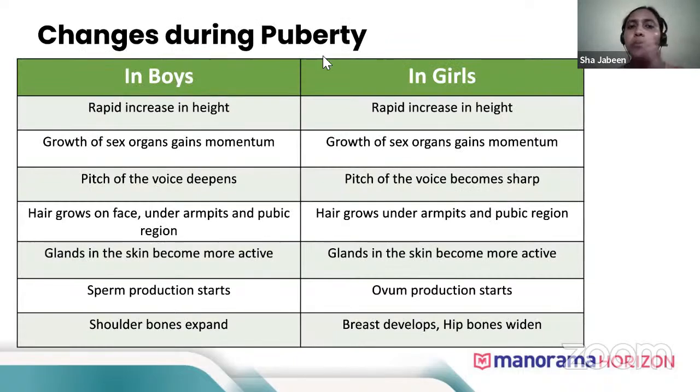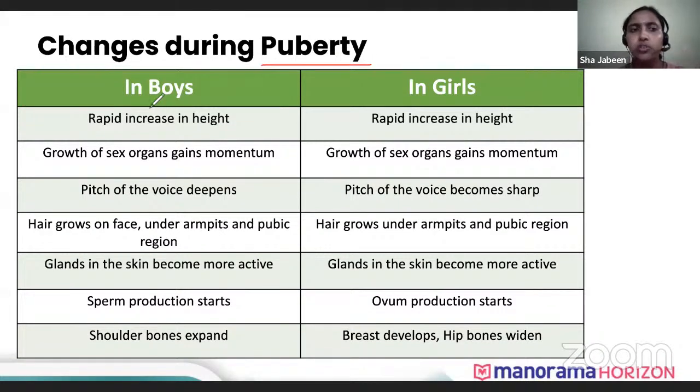So when puberty hits, both girls and boys, there are many changes that take place during this puberty phase. Okay, just now I think you all are in 10th grade. You all have just crossed that puberty age, and you all know how many changes have taken place in your body.